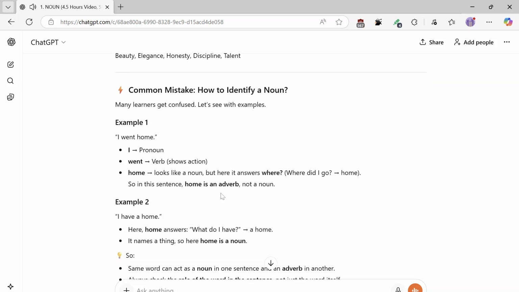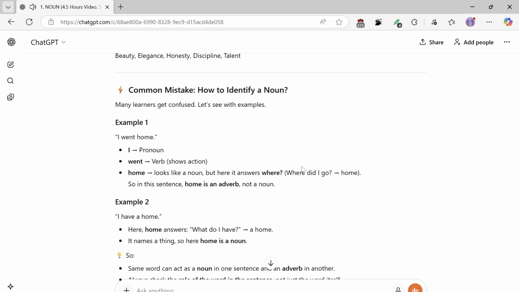Common mistake: how to identify a noun. Many learners get confused. Let's see with examples. Example 1: I went home. I is a pronoun. Went is a verb, it shows action. Home looks like a noun, but here it answers where. Where did I go? Home. So in this sentence, home is an adverb, not a noun.